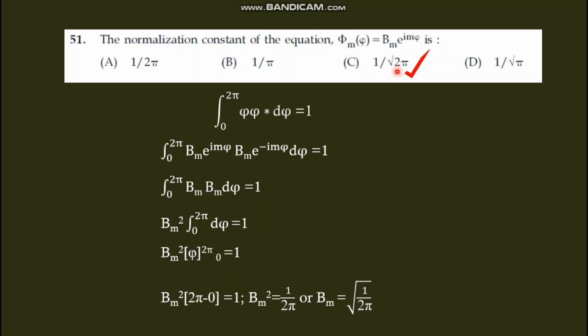Normalization, orthogonality, all these things come in quantum mechanics. We can discuss in one video. If I started explaining, we would have to tell a lot about these things. At least you have to study the normalization constant for a one-dimensional box, then the phi, theta and radial parts, and some basic values. Okay, let's have a discussion later.